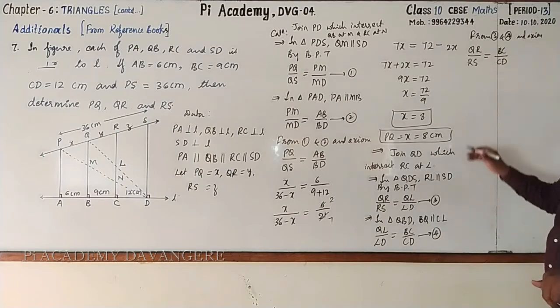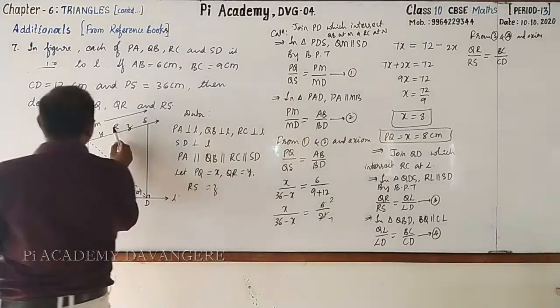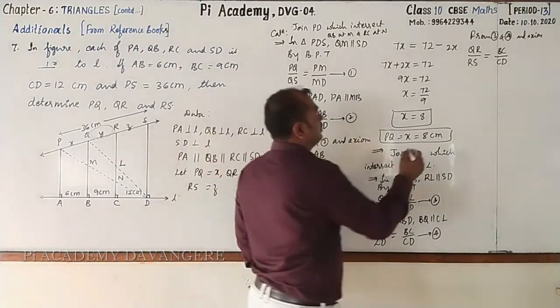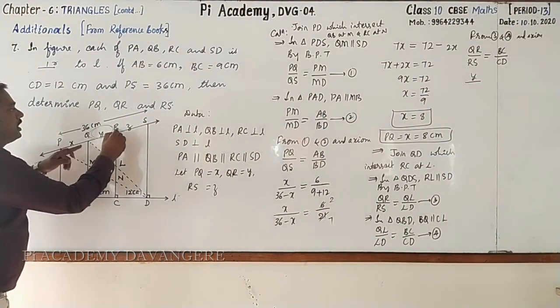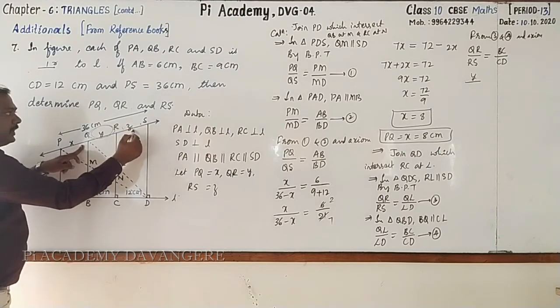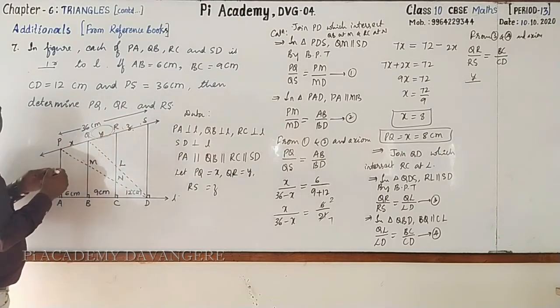What is QR? Observe it. It is nothing but Y, which we are going to find out. RS, what is that? Z. Z is nothing but 36 minus X minus Y.